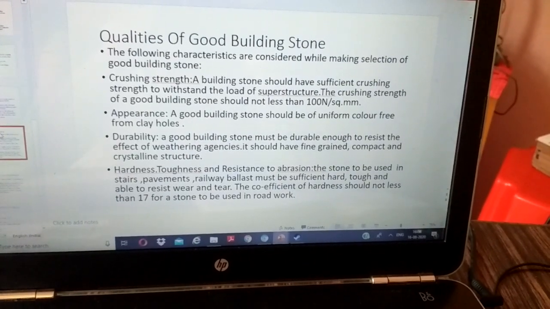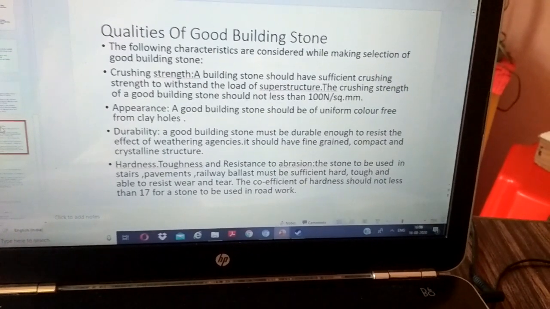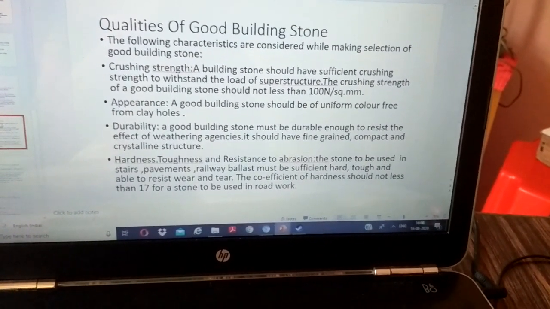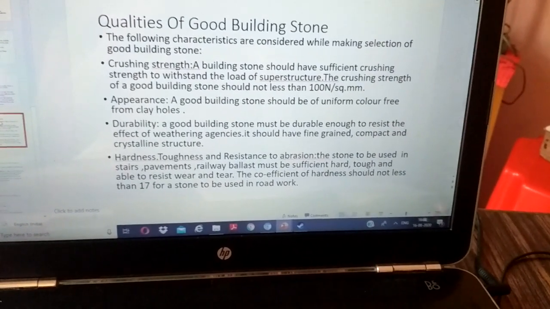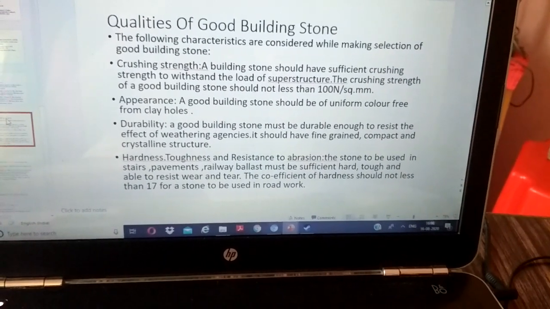Second, appearance. A good building stone should be of uniform color, free from clay pores. Third, durability. A good building stone must be durable enough to resist effect of weathering agency. It should have fine-grained, compact and crystalline structure.